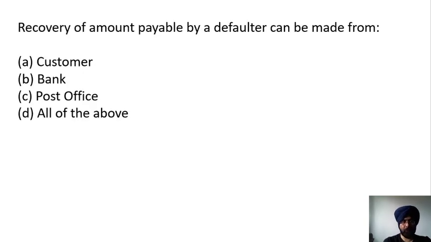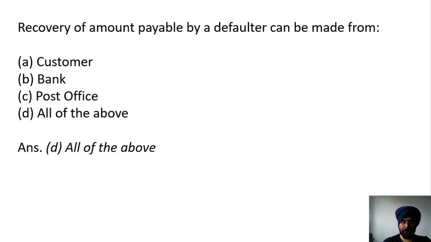Next question. Recovery of the amount payable by a defaulter can be made from customer, bank, post office, or all of the above. So if the amount of the GST is not paid by the taxpayer, then from whom can this amount be recovered? Here the correct answer is D, that is all of the above.